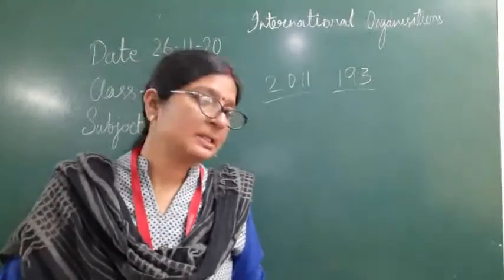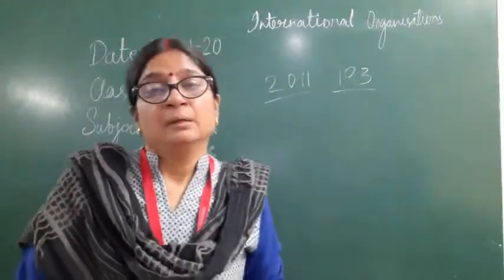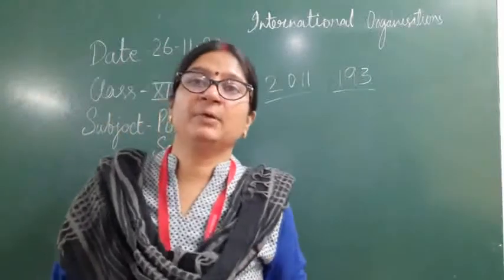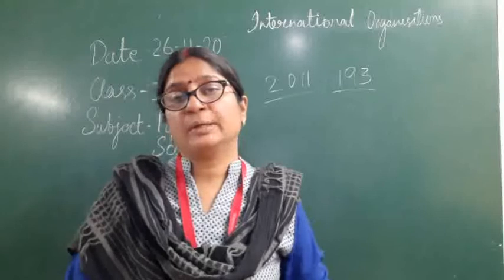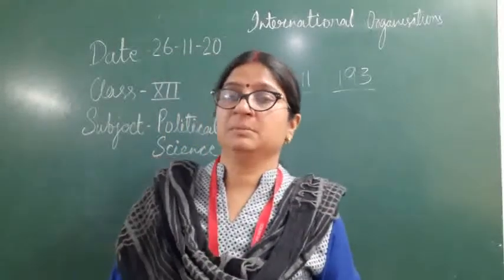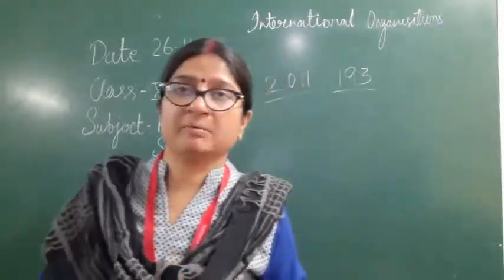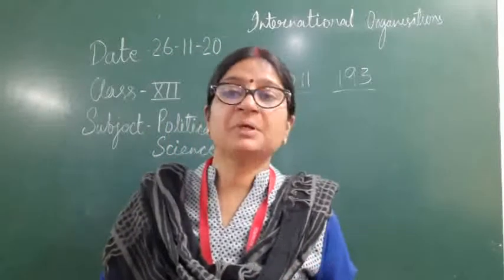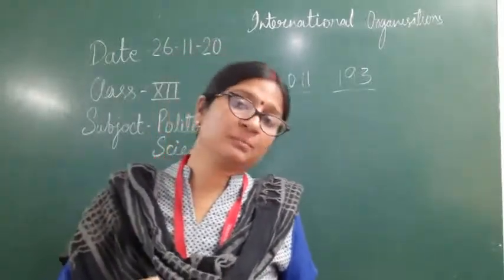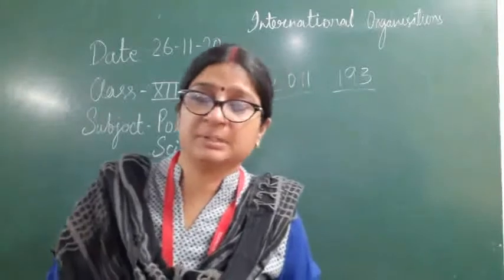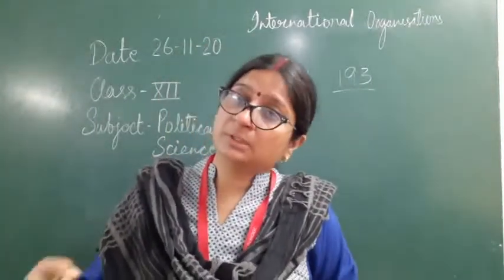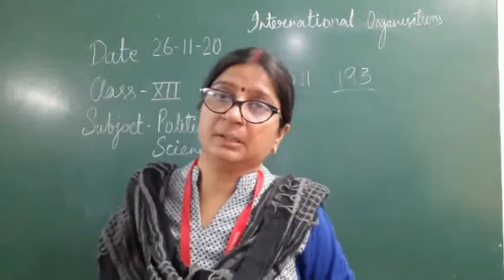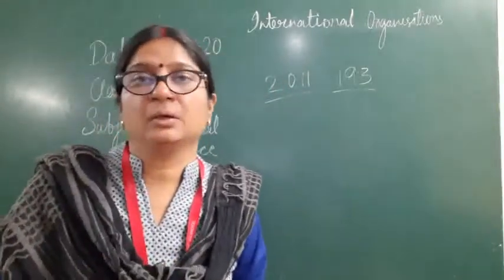The reason was that these states were the most powerful countries immediately after the Second World War. When the UNO came into existence, at that time these 5 countries were the most powerful, and they were victorious in the war. These were the allied powers, and these allied powers became victorious in the war. So they were given a permanent seat in the Security Council.